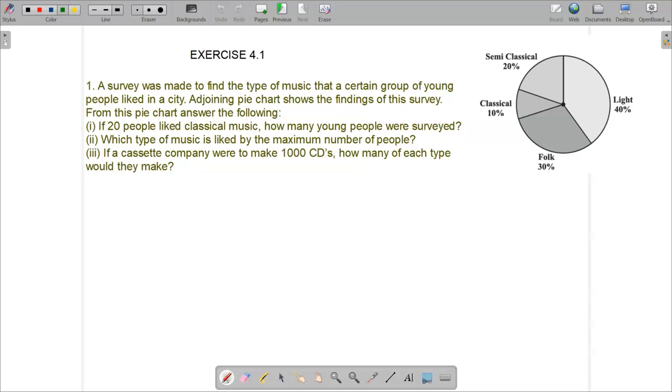So, let the number of people surveyed be X. They have said that 10% of classical music. So, 10% of X, that is 10% of total people, liked the classical music. And how many people like the classical music? 20. So, 10% of X is nothing but 20.